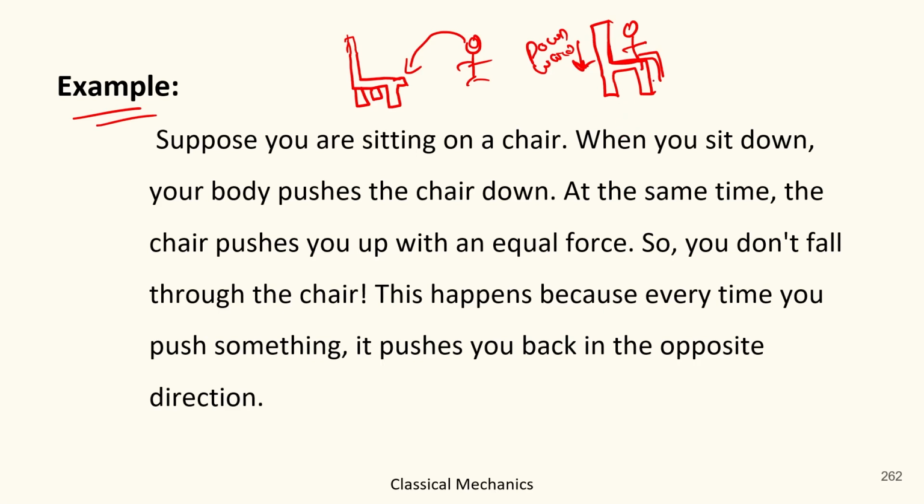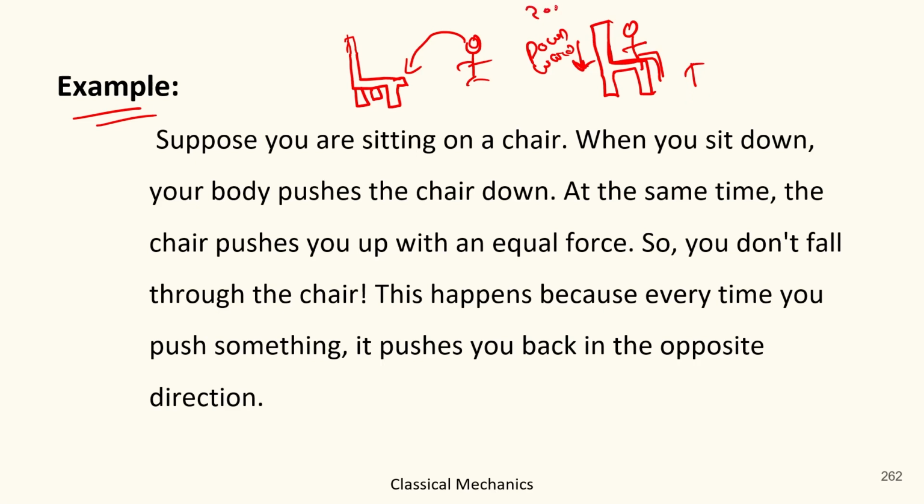Okay. So why doesn't he fall down? Because when you're sitting on the chair, you are going downward because you're applying a force in the downward direction. So why don't you fall down? Because when he starts pushing the chair down, the chair will start pushing him up.